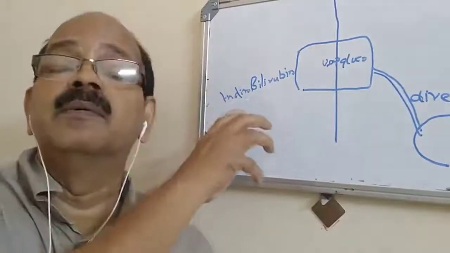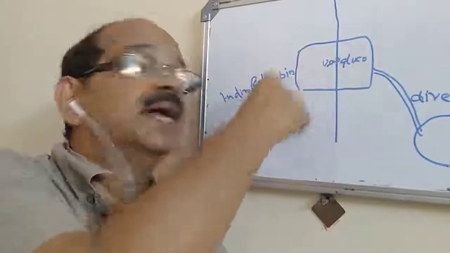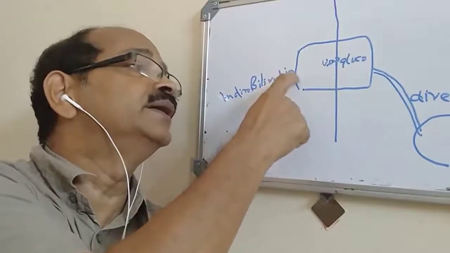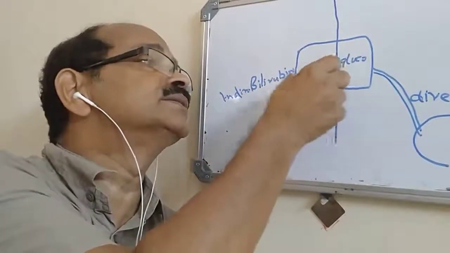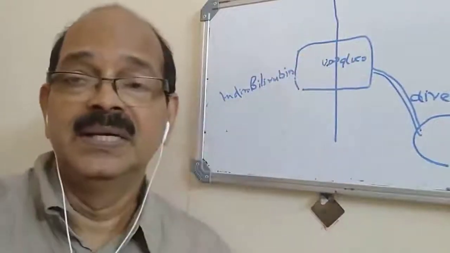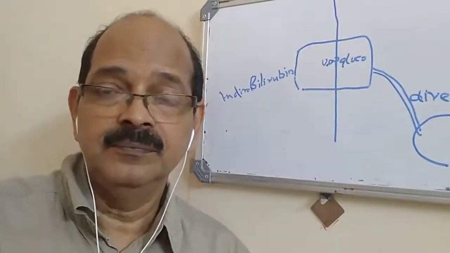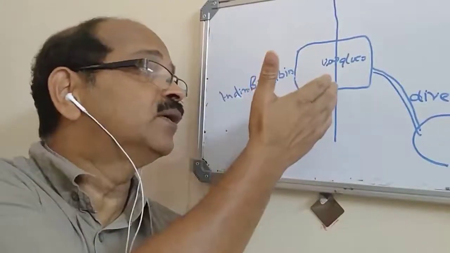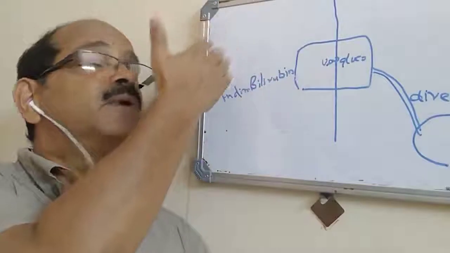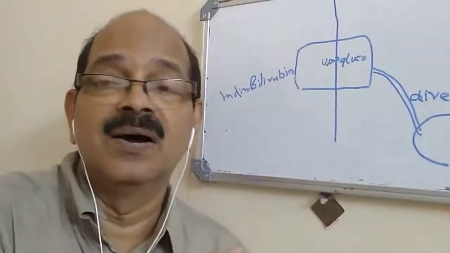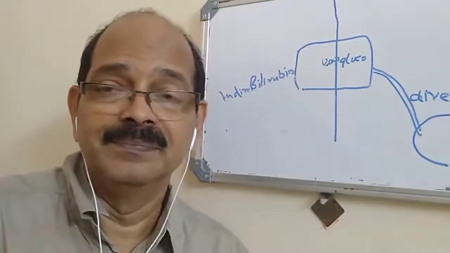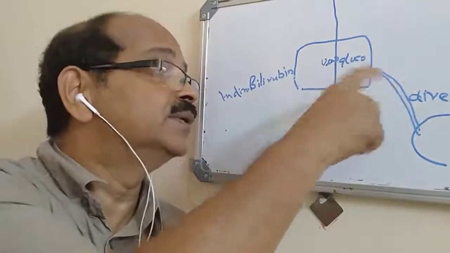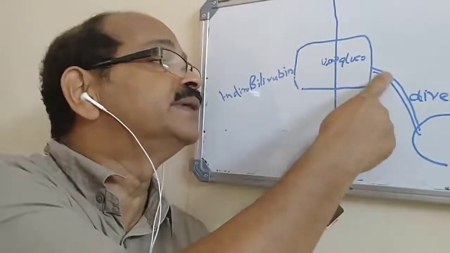Then it's bound to albumin, it reaches the liver cell. Here you need to consider 2 points. One thing, there is an entry point here, and through the cytoplasm it should reach the enzyme UDP glucuronosyltransferase. So just think about this. Before the conjugation step, its only possibility is accumulation of unconjugated bilirubin. And once it's getting conjugated, it goes out from inside the cell into the canaliculi.